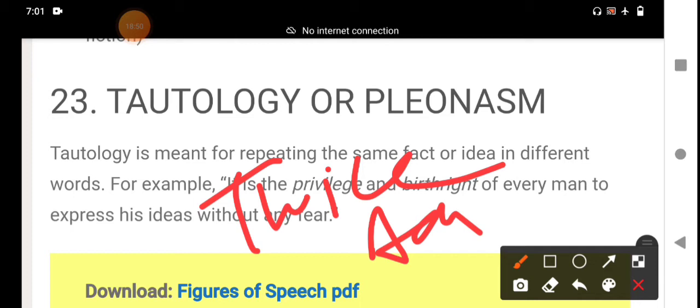But in tautology, you say something twice, just in a different way. I went to see him personally, for emphasis, to point out that the subject of the sentence is invested in the action. That is an example of tautology. I will explain some more examples regarding tautology.